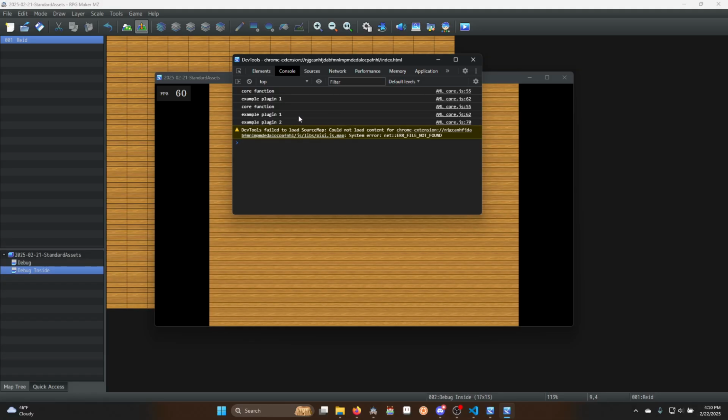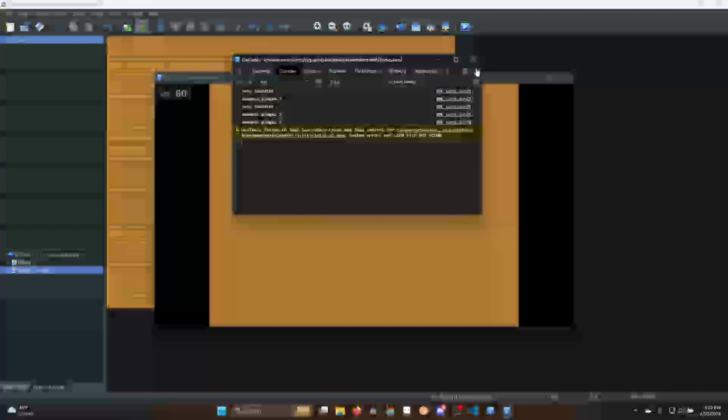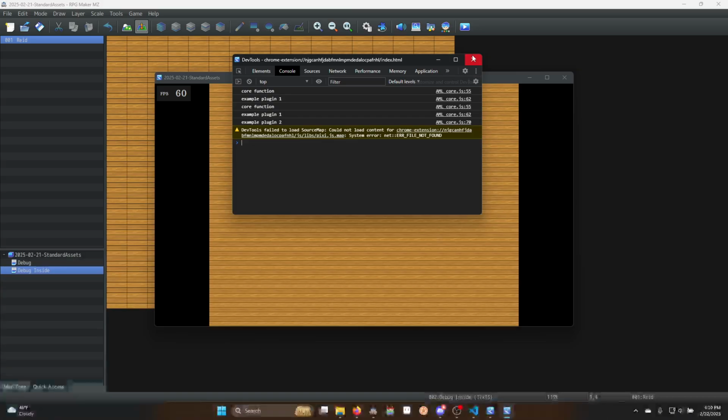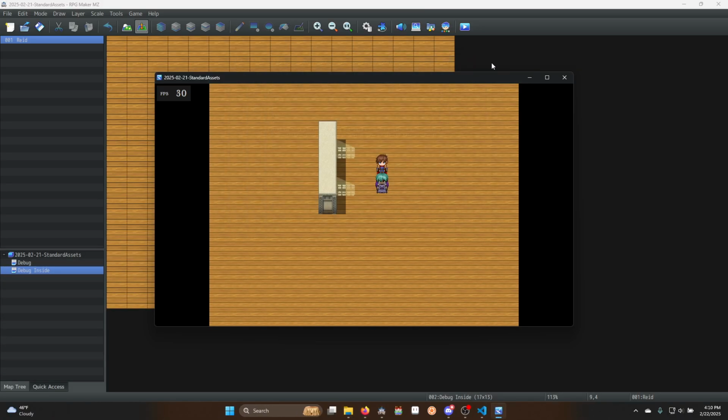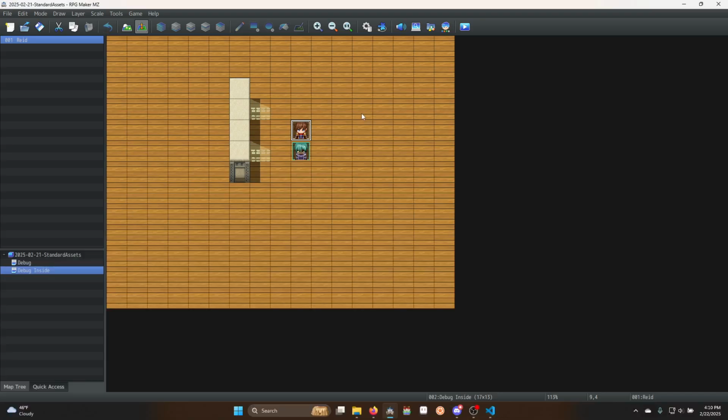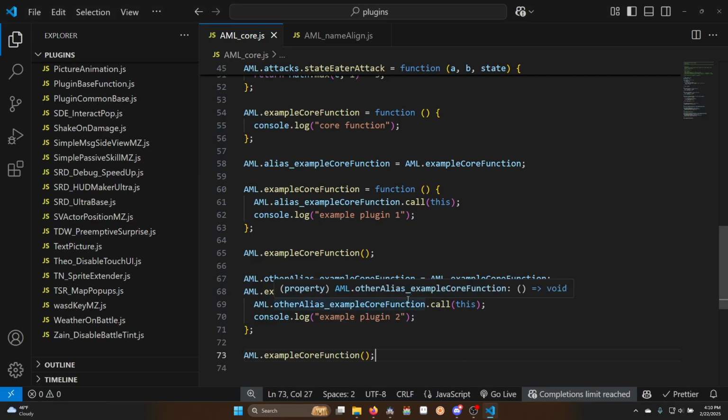So there you go. We now see it doing exactly what it's supposed to, which is to run all of the code every time, instead of there being an error where only one runs, which would break the game, or at least break the plugin. So that's why aliasing is important. That's why aliasing works. It's essentially telling everybody to get in line and always do the core function plus my new code without getting in the way of anybody else.